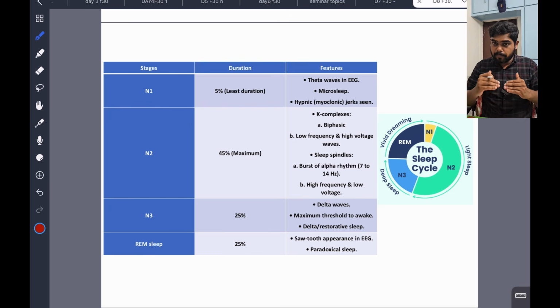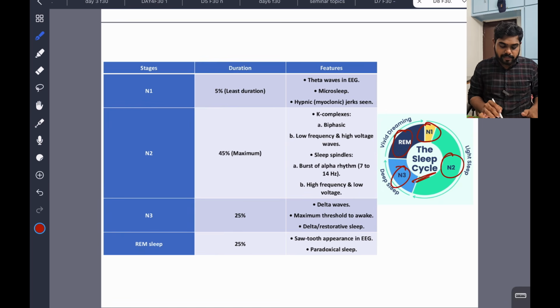Individual sections of these sleep disorders are question-prone. One question may come, and we will see that. So now we can see here the stages of sleep. In the sleep cycle, we have N1, N2, N3 and REM. So these are the stages: N1, N2, N3 and REM.